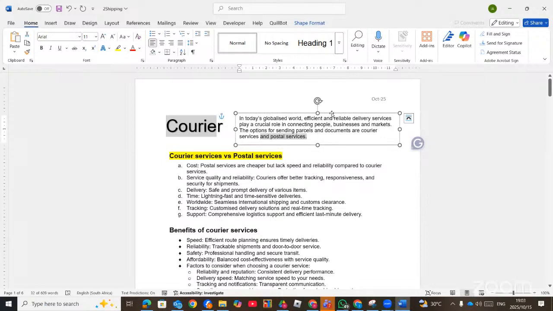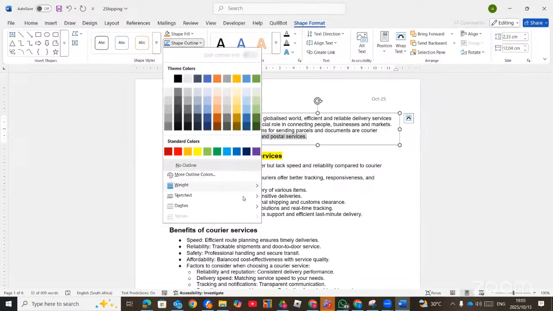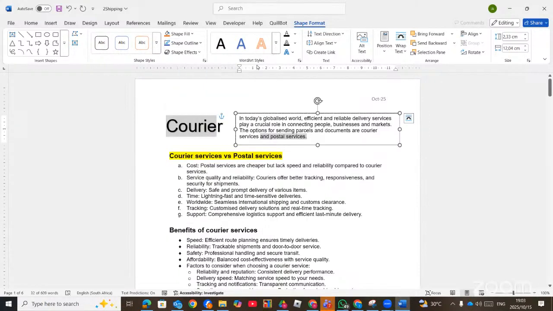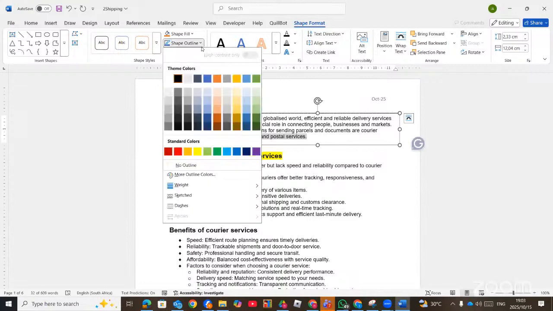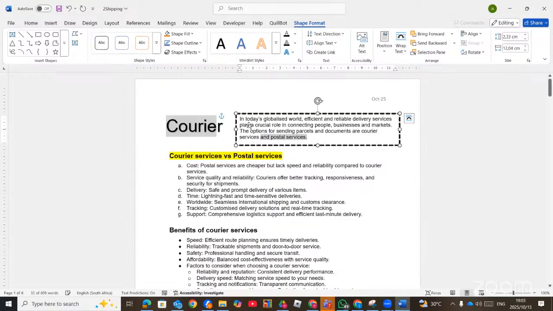When you click on the text box, you will see shape format, and then you'll find shape outline. That is where you will see the dashes. Then you choose the dashes. It should be this one, square dot. Then you go back to the shape outline with the weight, let's say 3 pt. That's where you see the dashes with the weight.